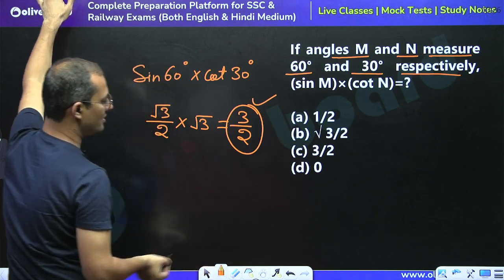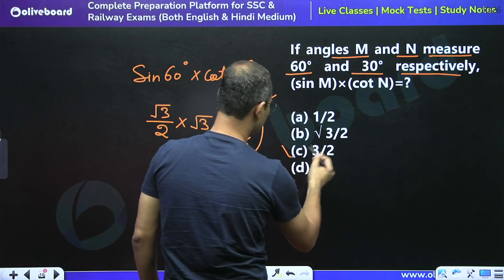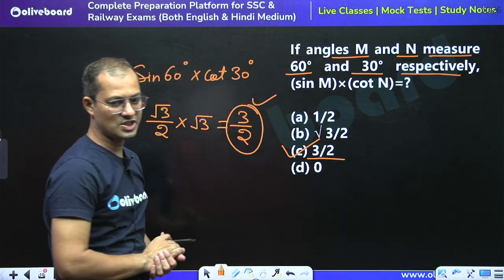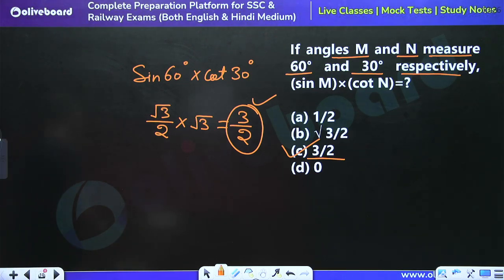3 by 2 is the right answer, so C part is the right answer. Yes, is this very much clear to you all? I hope this is clear to you all.